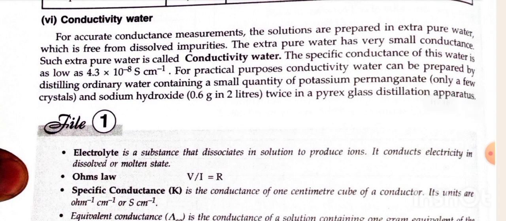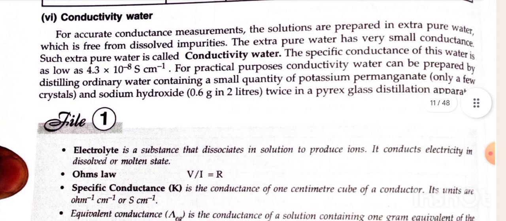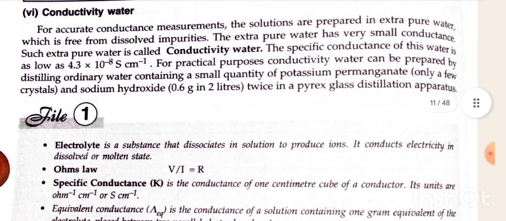For accurate conductance measurement, the solutions are prepared in extra pure water which is free from dissolved impurities. The extra pure water has very small conductance. Such extra pure water is called conductivity water.